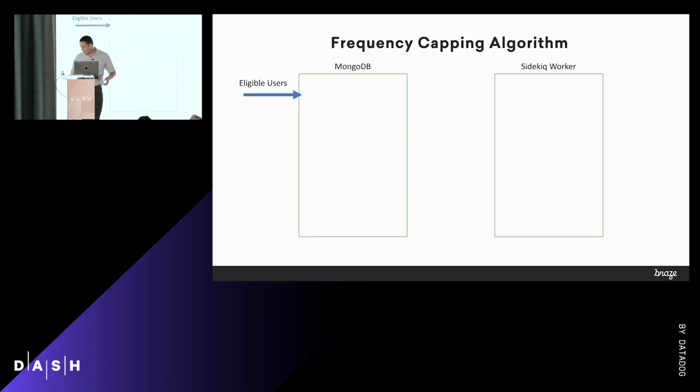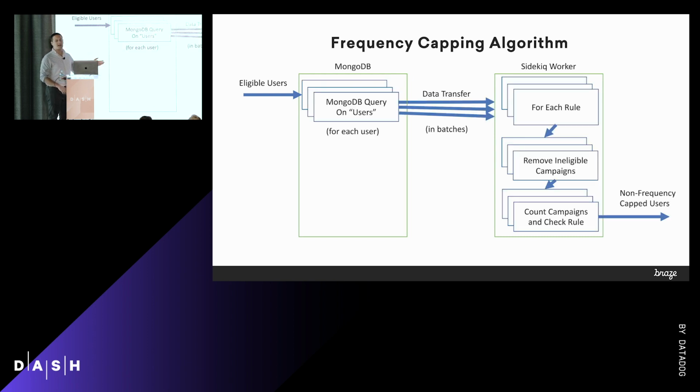So knowing that that's what we've got to pull, those user profiles down, let's take a look at the algorithm. First, after that massively parallel segmentation step, in each one of those business logic steps, we're going to pull in all of our eligible users for that step, and we're going to do a MongoDB query on that users collection to pull all of their profiles in. Now, every document has a 16 megabyte cap. Most of our user documents aren't this big, but we do have some that end up quite large. So you could really be pulling in a tremendous amount of data in this step. You've got to wait for the database to get it, and then you've got to wait to actually receive that data. So it's not necessarily all that fast.